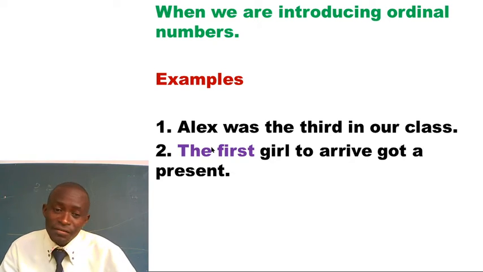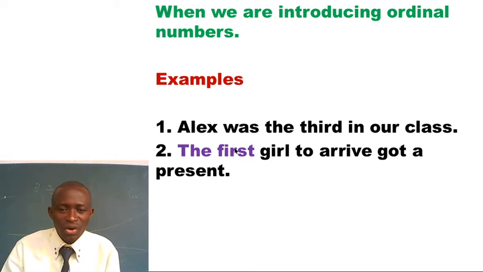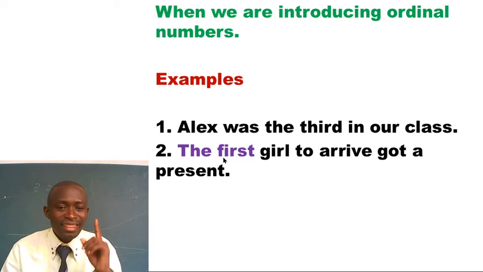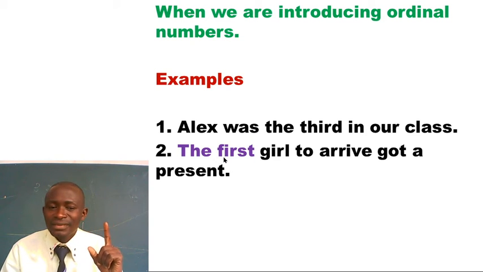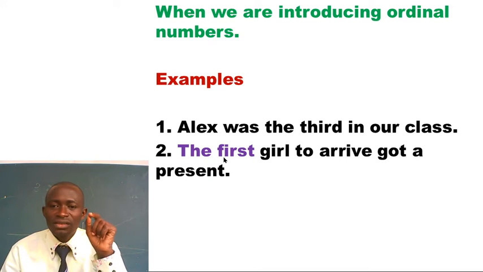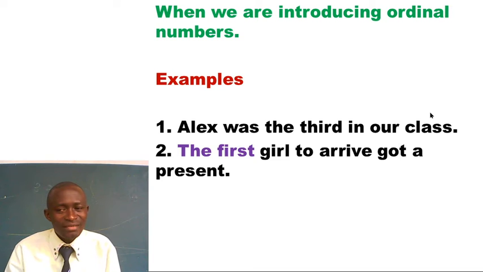Okay, the first girl to arrive. So realize we have introduced the word first with the article the. We can't say a first girl. We can't say an first. No, we say the first, the last, the best, comparative, the first, ordinal number. I think you have understood that.